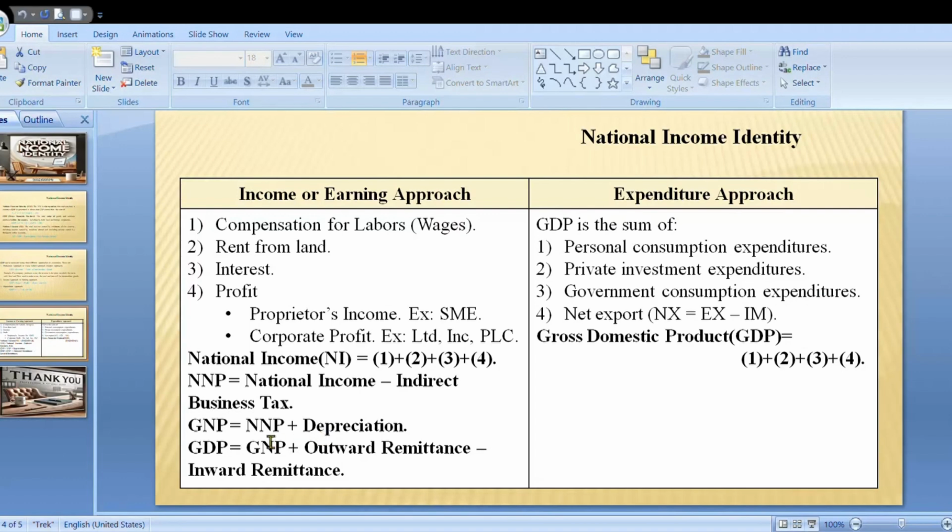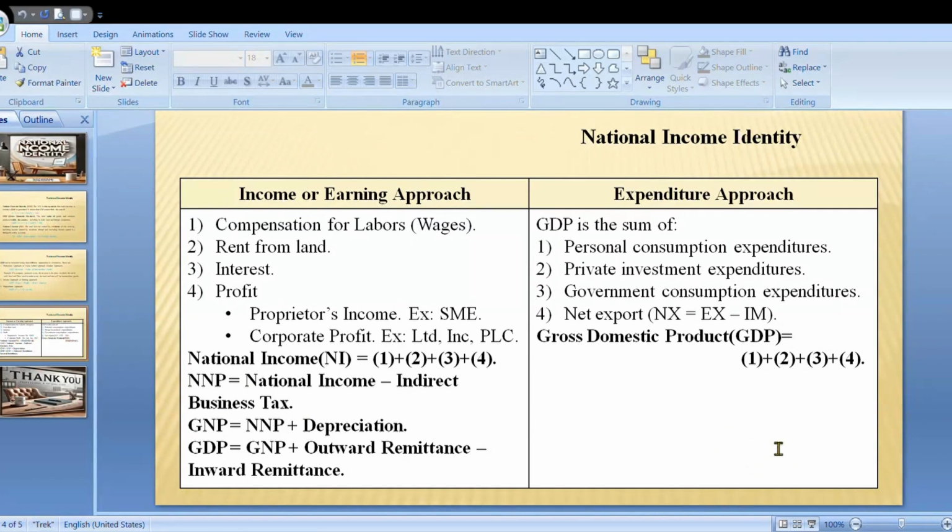NNP plus depreciation equals GNP. GNP plus outward remittance minus inward remittance equals GDP. What is outward remittance? What is inward remittance? Money sent out of the country by residents to foreign countries is called outward remittance. Money received into the country from abroad is called inward remittance.